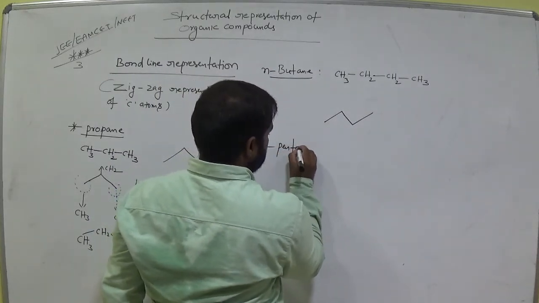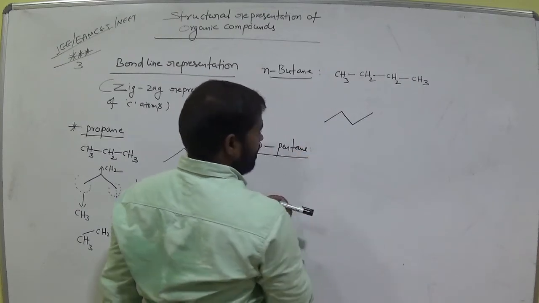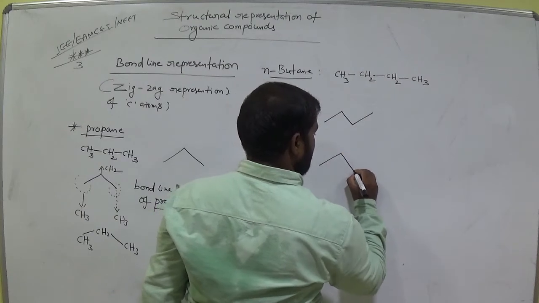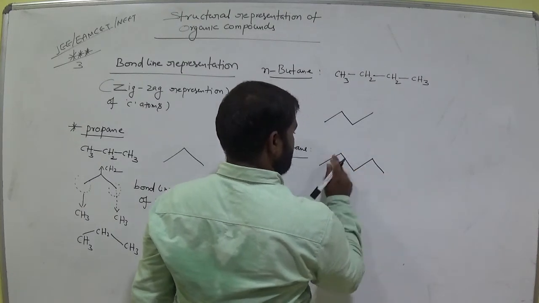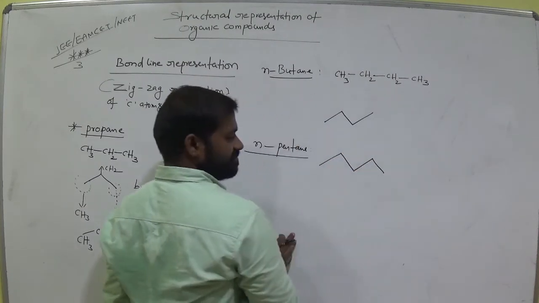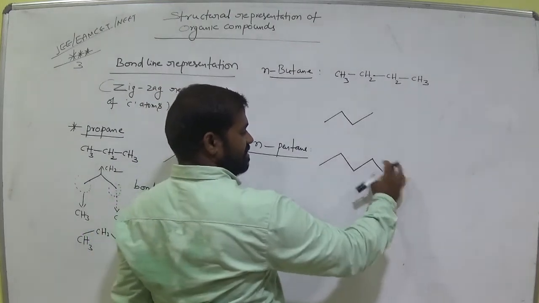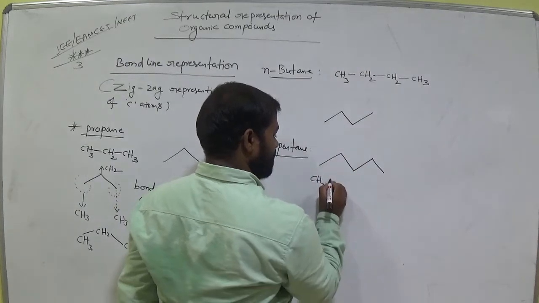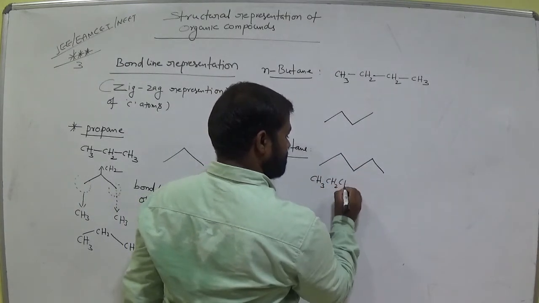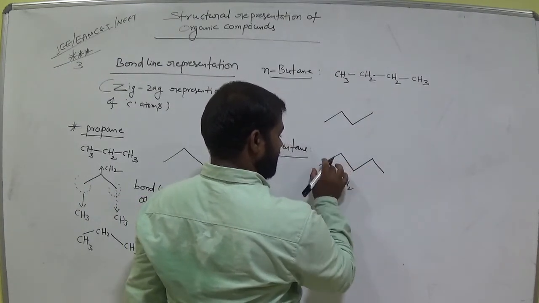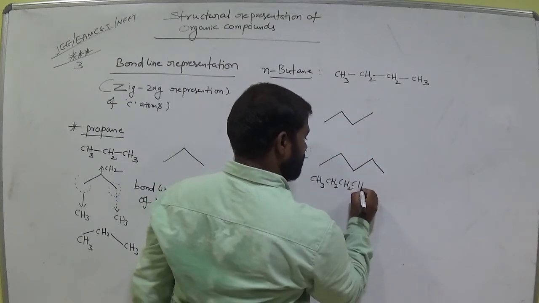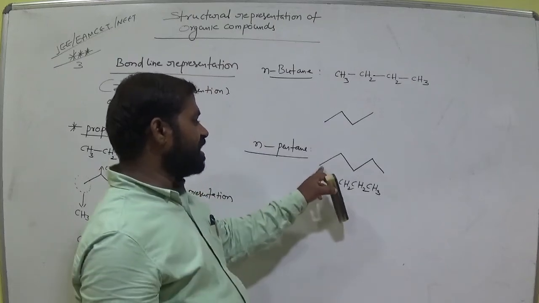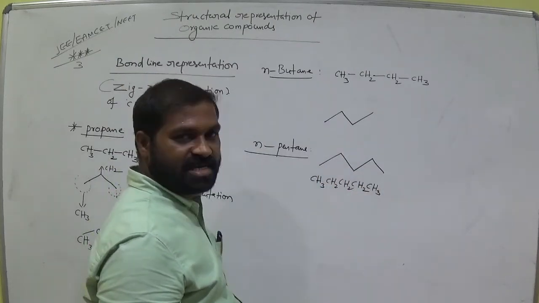N-pentane. That means 5 carbons. 1, 2, 3, 4, 5. Am I right? Write the formula. First one is CH3. This one CH2. This one CH2. This one CH3, CH2. This one is also CH2. This one CH3. These terminals are CH3. Remaining are CH2. Is it clear?